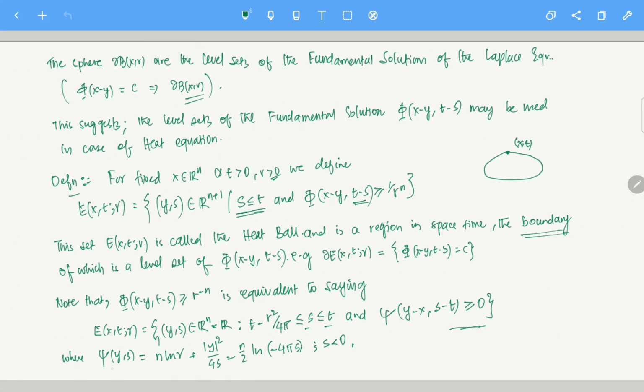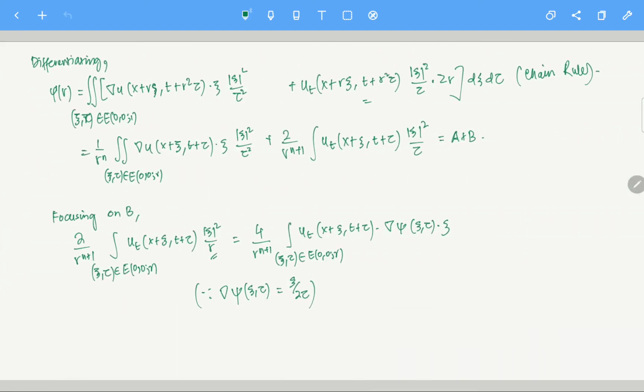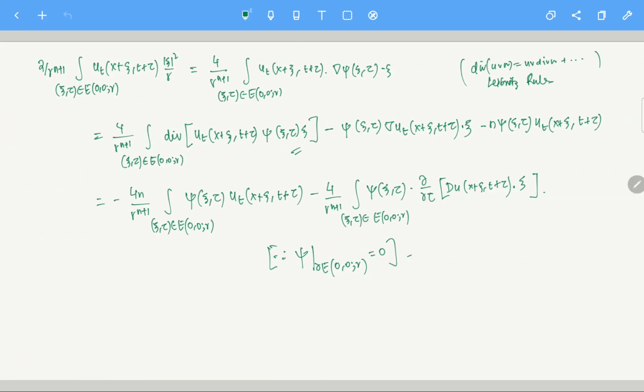I am calling this phi. Phi is defined like that, and if you want, you can just check it yourself. Phi is essentially going to be 0 on the boundary of the ball E(0, r). So please check that part, if you are not convinced. Since phi is 0 here, from Gauss divergence, what do you have?